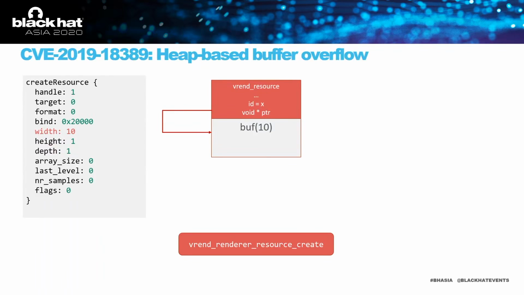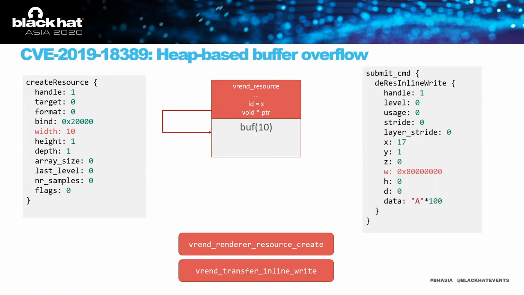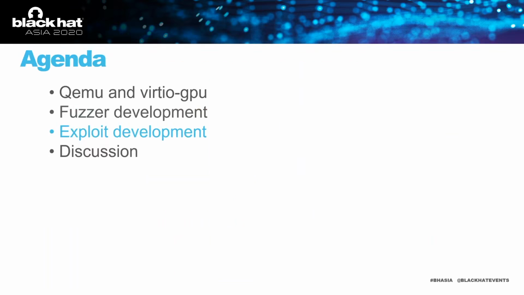Then we send a resource inline write command with the data of 108, but we change the W argument of this command to 0x8000. This will make all 108 write to the resource buffer, which is clearly a buffer overflow. This is actually an integer overflow problem. The code will consider the 0x8000 as a negative number and then bypass the boundary checks.